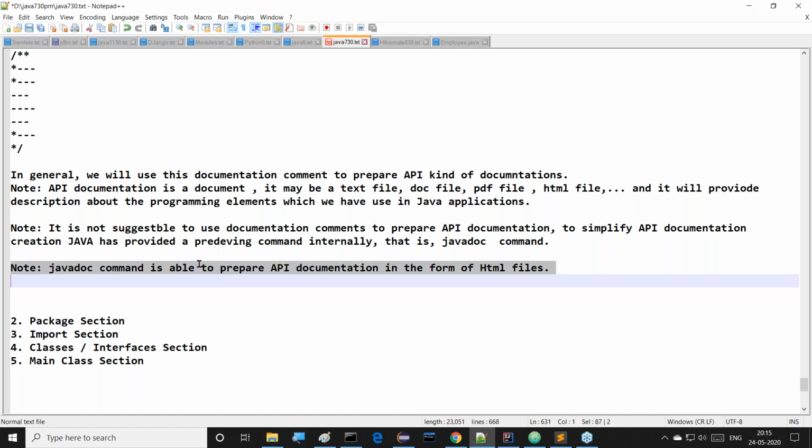That's it. This is the meaning of the javadoc command.